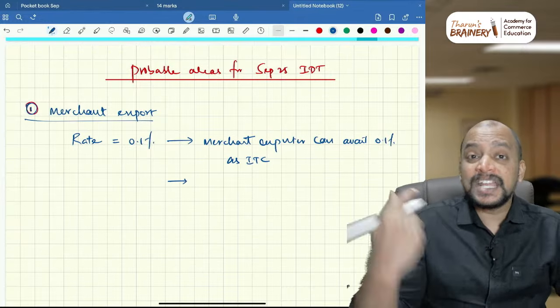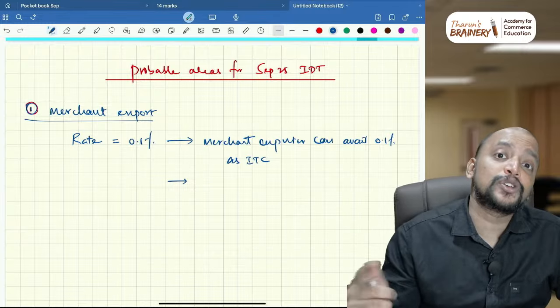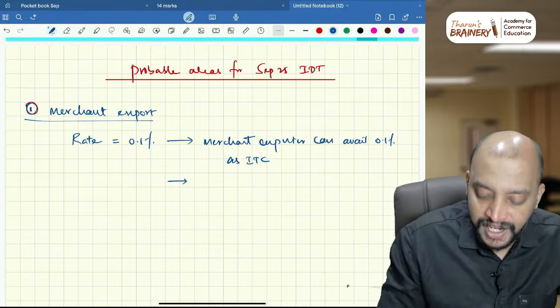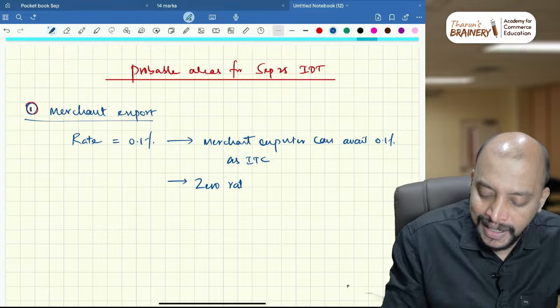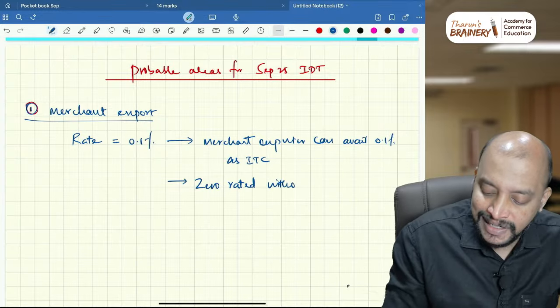He will be getting a refund, and he needs to make zero-rated supply without payment of IGST always. So definitely he will be making zero-rated supply without payment of IGST.